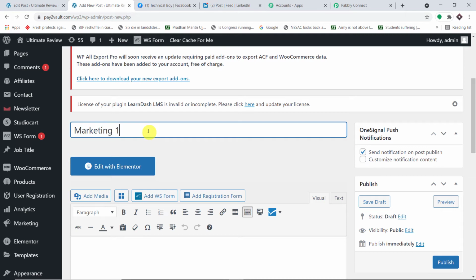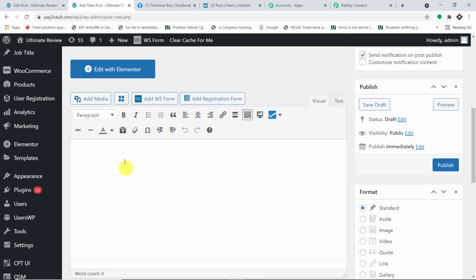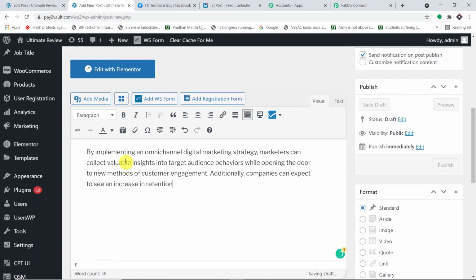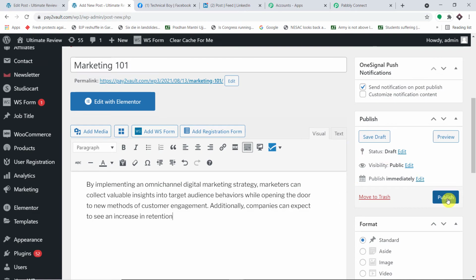The name of this particular post is Marketing 101. Let me add the details of the post, a very small post, just a paragraph. Let me click on publish. Once this post gets published, I'm expecting that the details of this particular post will be available in Pabbly Connect, because it is now integrated with WordPress. It is taking too much time. Just give it 1 or 2 seconds. Once the post is published, let's have a look in Pabbly Connect. Do we have the details of this particular post?